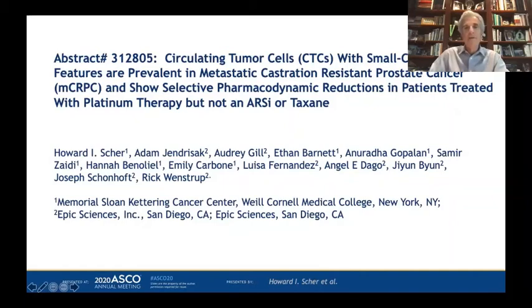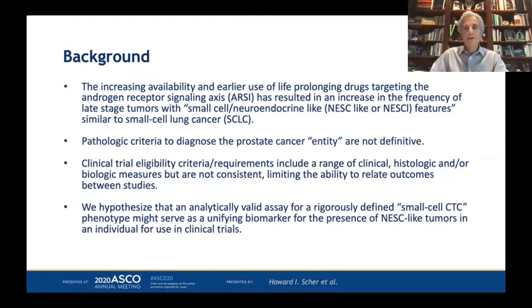It is my privilege to present our work toward the development of a liquid biopsy assay of circulating tumor cells with small cell-like features in patients with metastatic castration-resistant prostate cancer. The increasing availability and earlier use of life-prolonging drugs targeting the androgen receptor signaling axis has resulted in an increase in the frequency of late-stage tumors with small cell neuroendocrine-like features similar to small cell lung cancer.